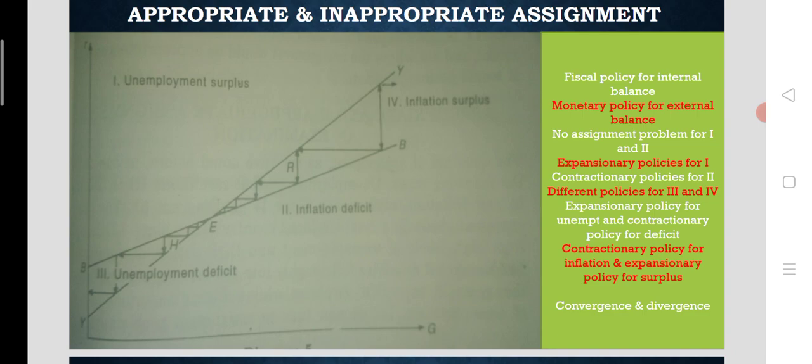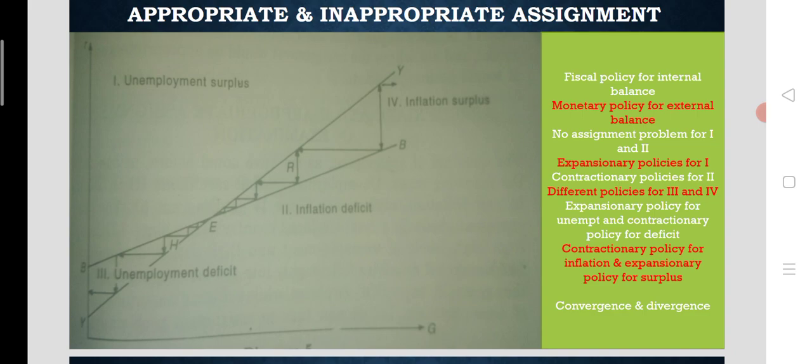And here we have the YY schedule and the BB schedule. The YY schedule refers to the internal balance schedule. If the economy is on the YY schedule, internal balance is there. There is no inflation and no unemployment in that situation. The BB schedule refers to the external balance schedule, on which the BOPs of the nation are in balance. There is no deficit and no surplus if the economy is on the BB schedule,